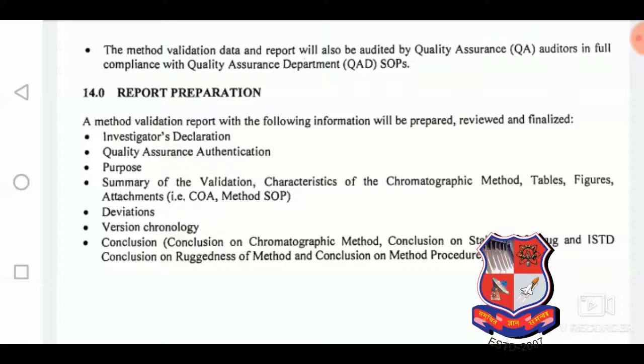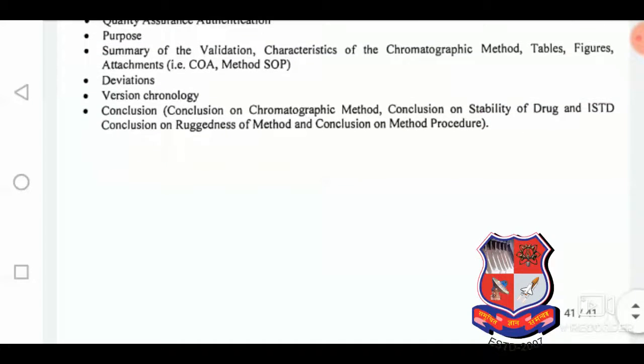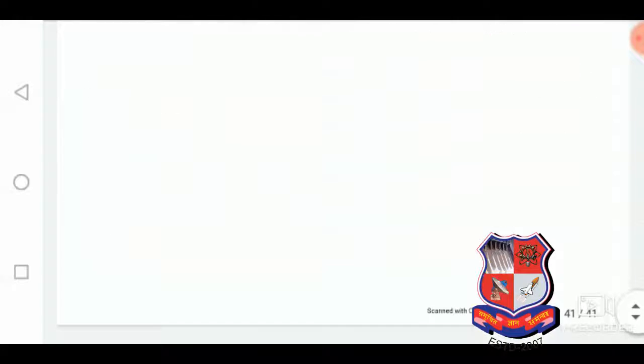Summary of validation characteristics of the chromatographic method, tables, figures, attachments. Deviations are there, if any kind of deviation is there. Version chronology, conclusion, and chromatograms. All the chromatograms are included in the report. This is the end of that lecture.